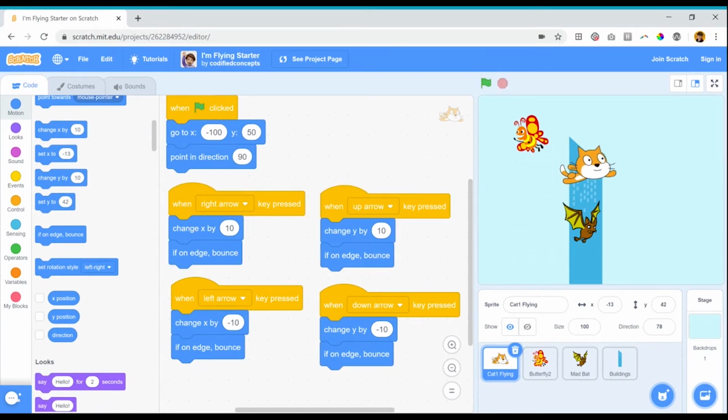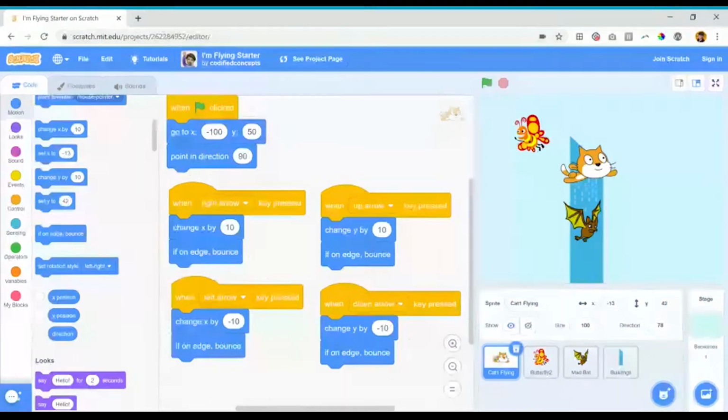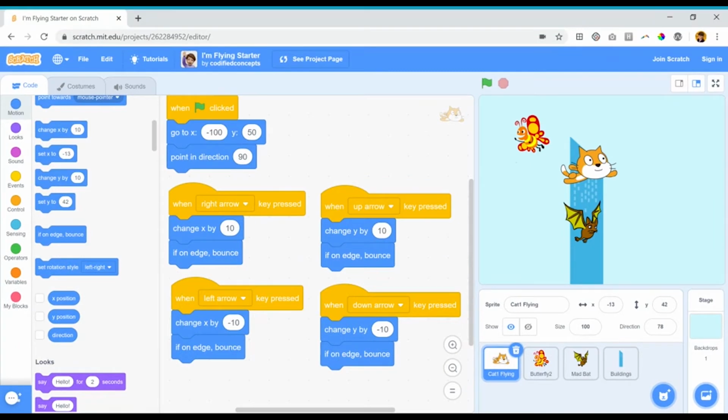This is great because I want to set up some code now that gets the cat talking with the other characters like the butterfly when they bump into each other. What you may not have realized is what we've created here with our code when the right arrow key is pressed, when the up arrow key is pressed, is we have been creating something called a conditional statement. A conditional statement is often phrased if something is true or false. So in this case, if the right arrow key is pressed, do this. If the up arrow key is pressed, do this. We can use conditional statements to create really powerful interactive projects.